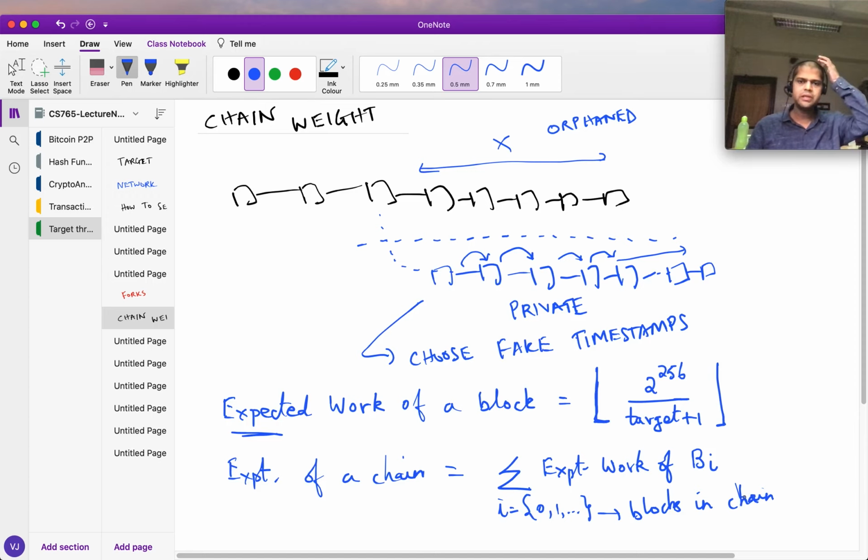Now the game has changed a lot, because the targets used for these blocks are much smaller. Everybody is hashing on them, all the honest miners. So expected work for each of these blocks is really large.